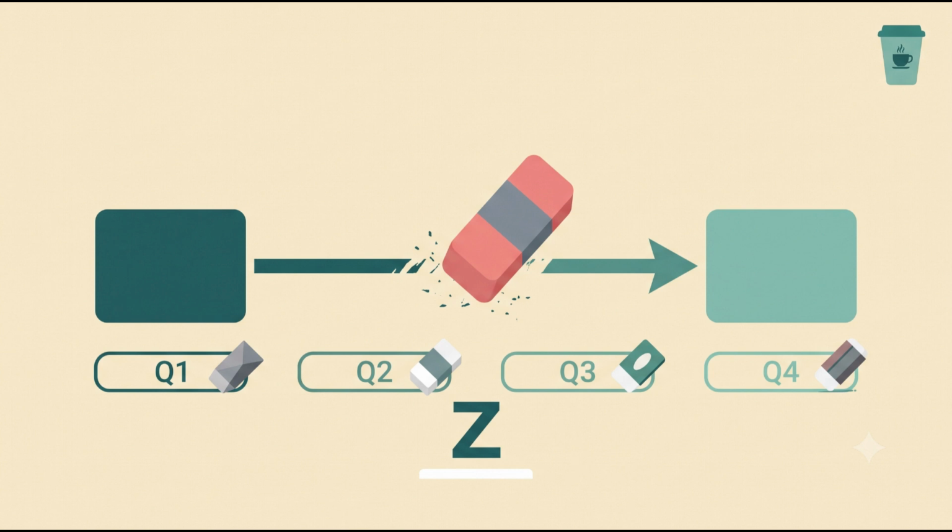Z removes the effects of the group trading with itself, but unlike I, none of this carries forward. It has to be rebuilt fresh every single period, because what the entities traded with each other this quarter has nothing to do with what they traded last quarter.